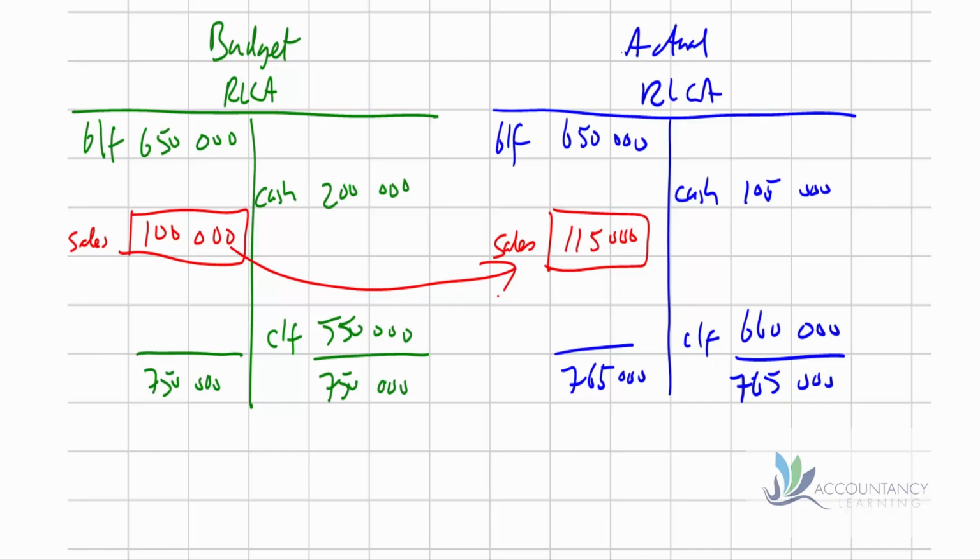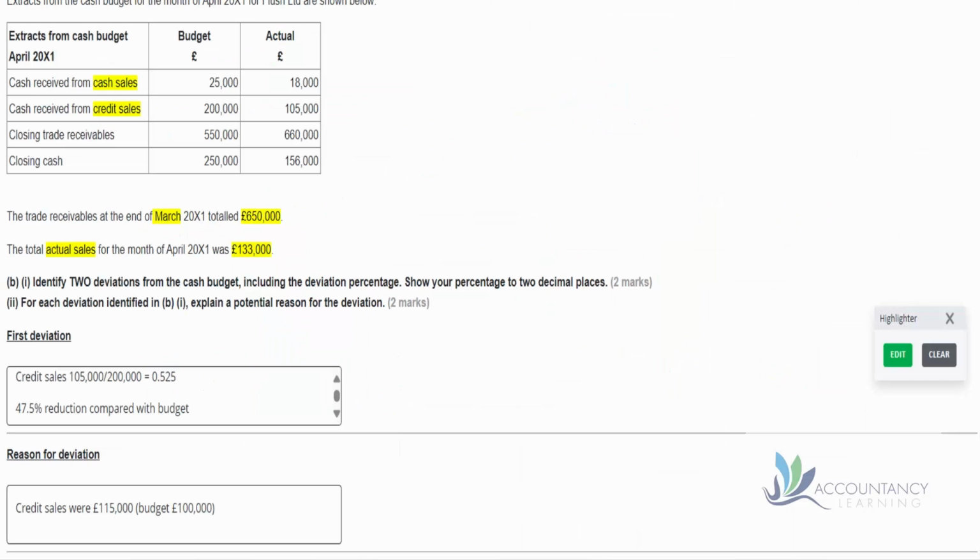So the fact that our cash collected has gone down has got nothing to do with our sales volume. Instead, it must be more related to the timing of the cash flows. So we sold more, but collected less. So it must mean that more people have just delayed paying us. So in our answer, we can say that credit sales were 115,000 compared with a budget of 100,000.